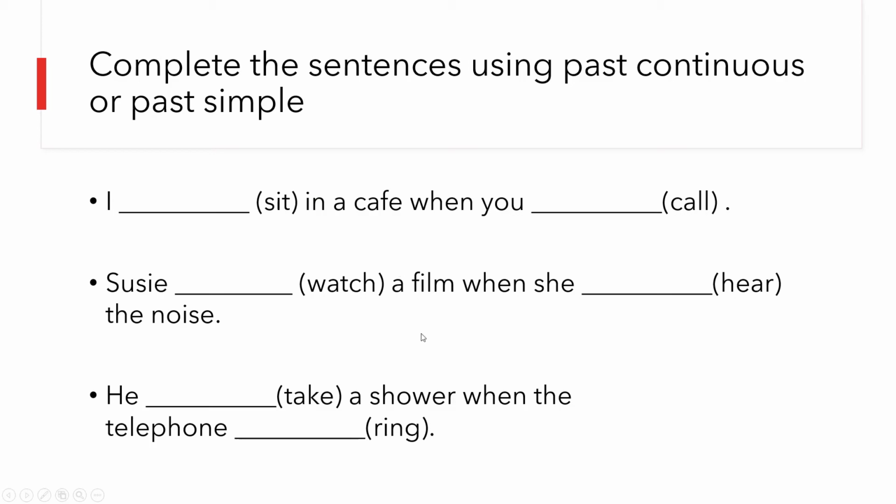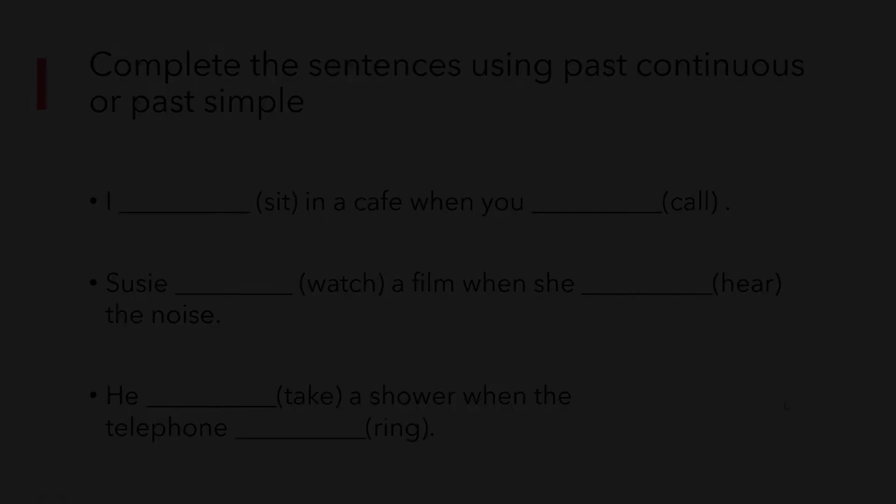It's really important, okay? And remember to use in one sentence past continuous, and in the other sentence past simple. They are all in affirmative form, so pay attention to the verbs in past simple because you have to change them. Okay? Very good.